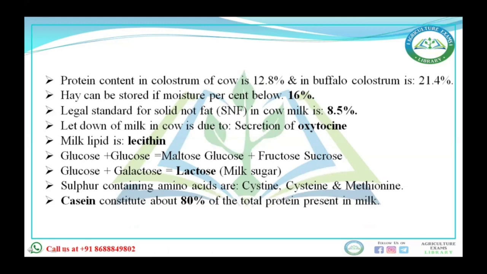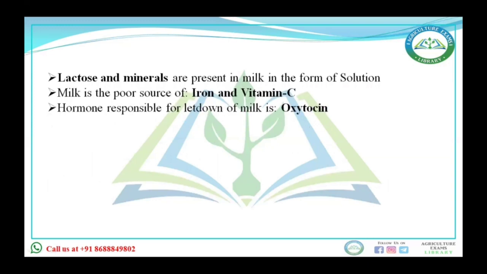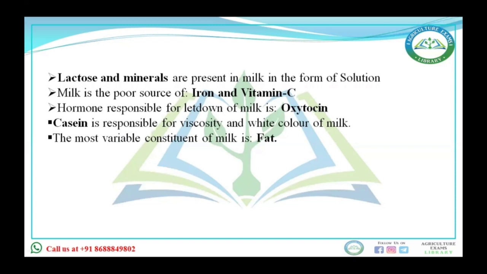Casein consists of nearly 80% of the total protein present in milk. Lactose and minerals are present in the milk in the form of solution. Milk is a poor source of iron and vitamin C. The hormone responsible for letdown of milk, of course, is oxytocin. Casein is responsible for the viscosity and white color of milk. This I have also taught you there.